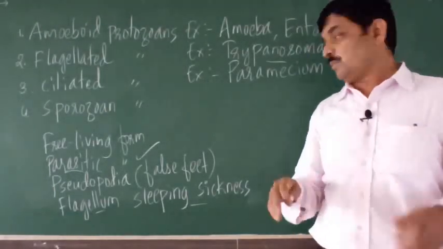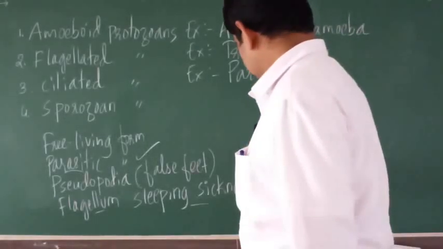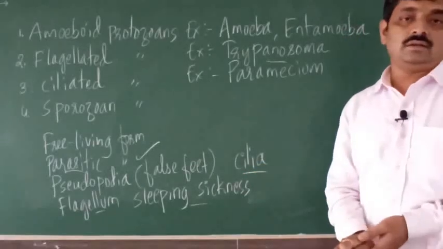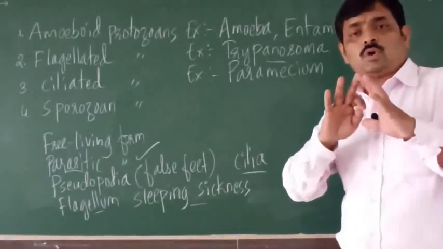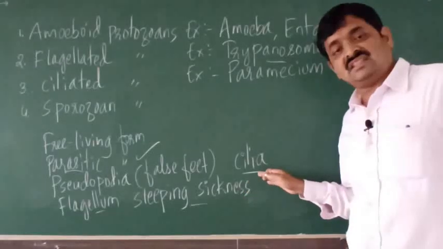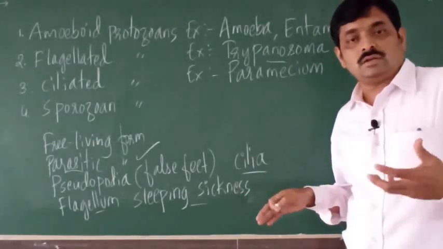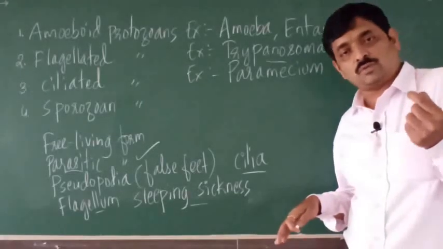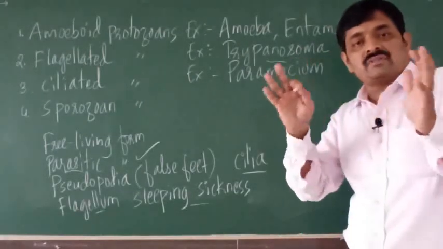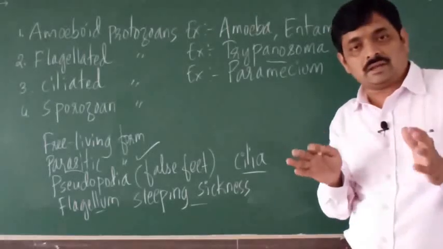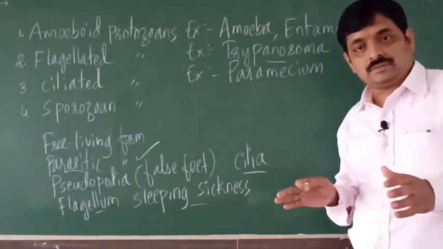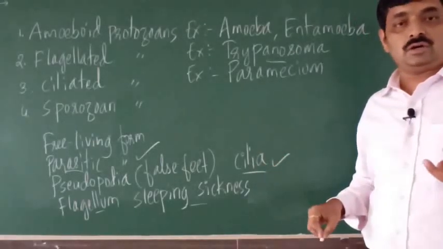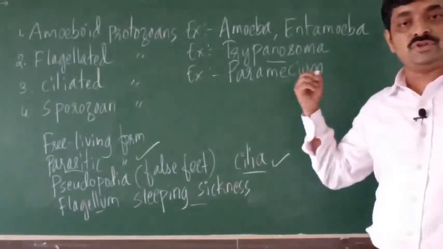It has locomotory organs called cilia. So the body is covered by many cilia, which are locomotory organs. Cilia are very small structures which cover the entire body and they help in locomotion. So cilia is the locomotory organ of paramecium.